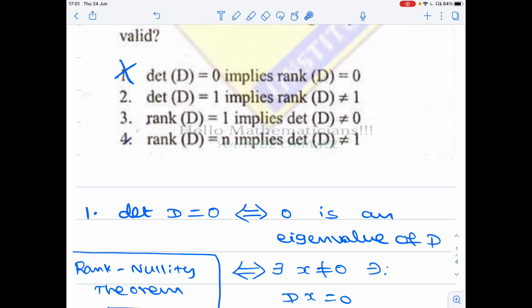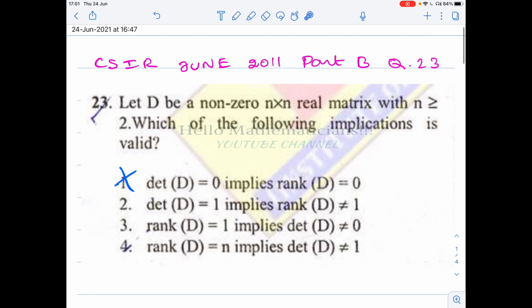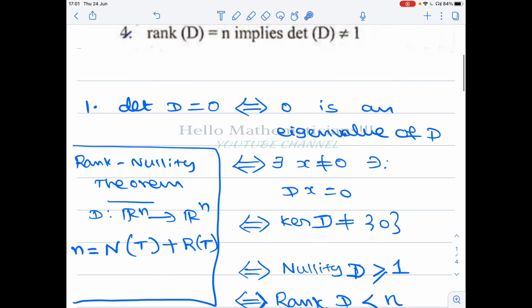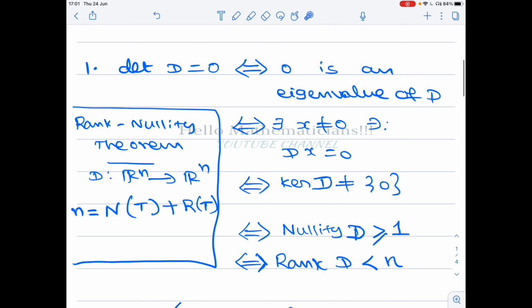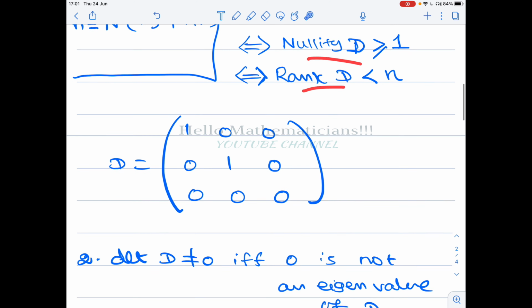So, you could have easily eliminated this option by just putting some examples. So, next option: determinant of D is 1, then rank of D is not equal to 1. In this option, we need to use this condition that n is greater than or equal to 2. That is why I said you have to mark such assumptions in the questions. So, let's see why. Now, I'm going to rewrite the same things again, but in a slightly different way.